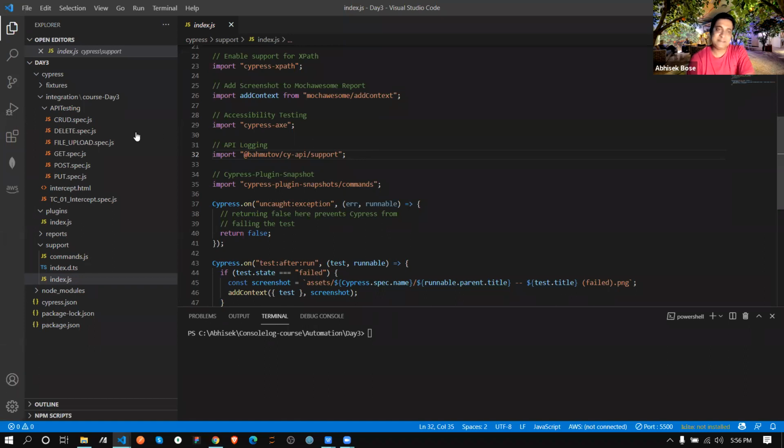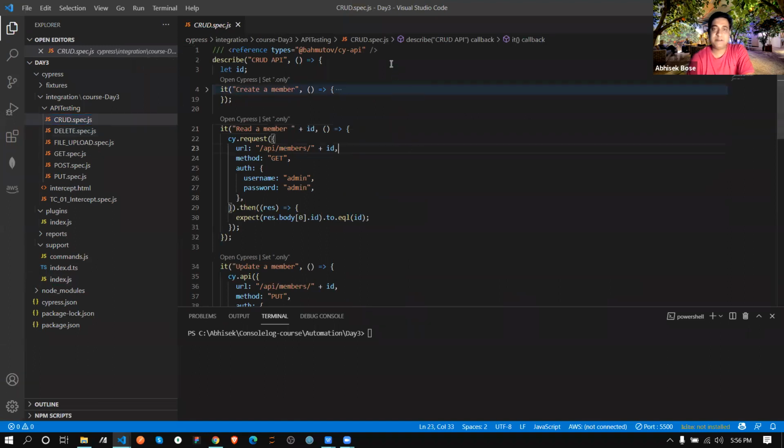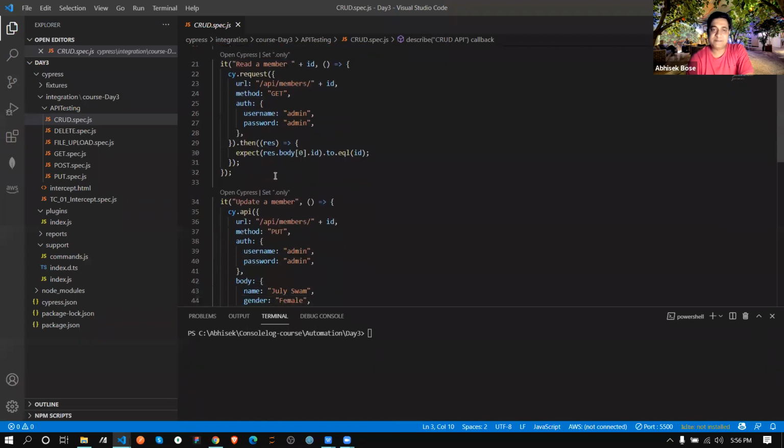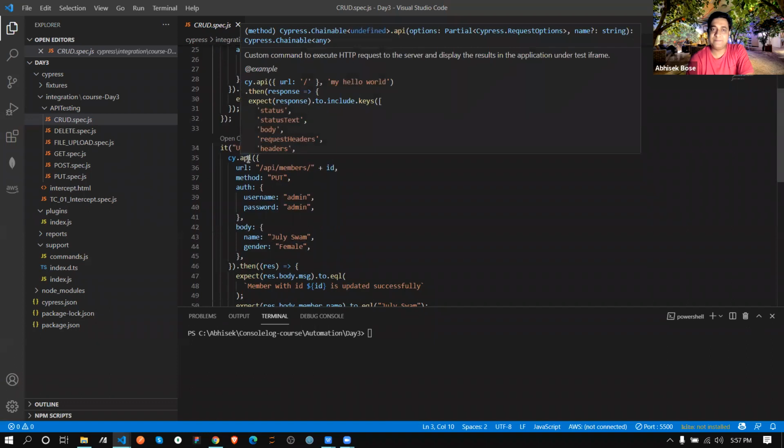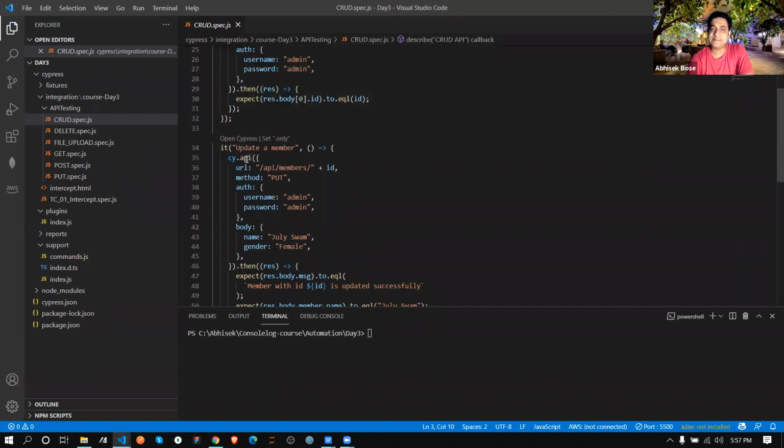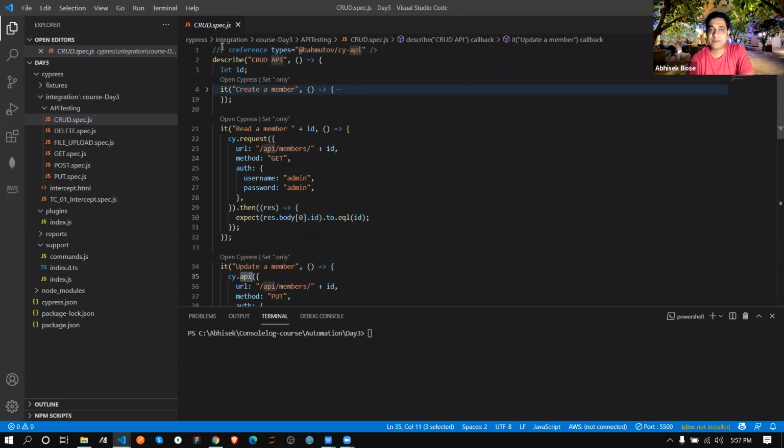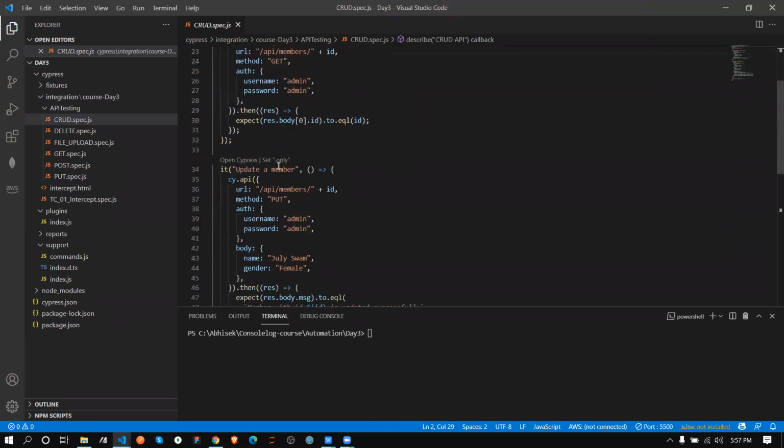So once it's done, then I'm going to the CRUD operation. Here I will give this reference type. Why? Because instead of this request, see over here, we are using API. So this API, until and unless you give this line, it will not detect. That's why I just gave this as a reference type. Don't worry, you just copy and paste that one. That will work. It's just referencing that support one, nothing else. But it is needed. We have to give this line, right? Correct. So that import.